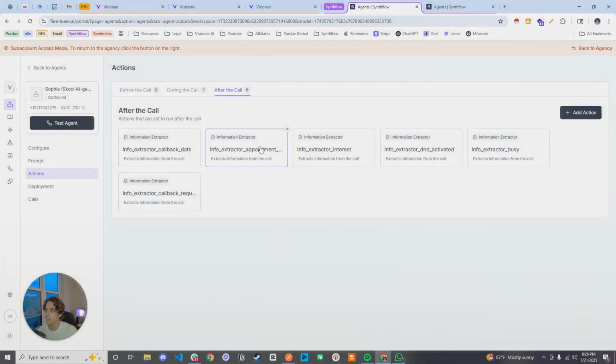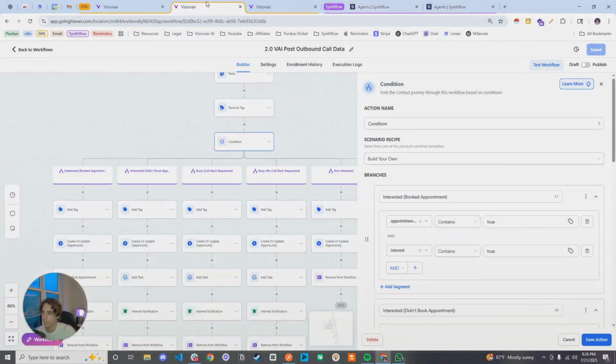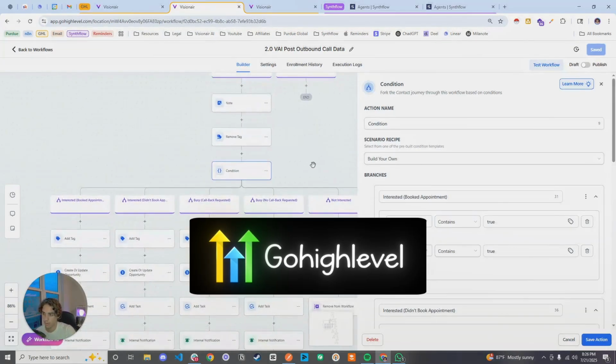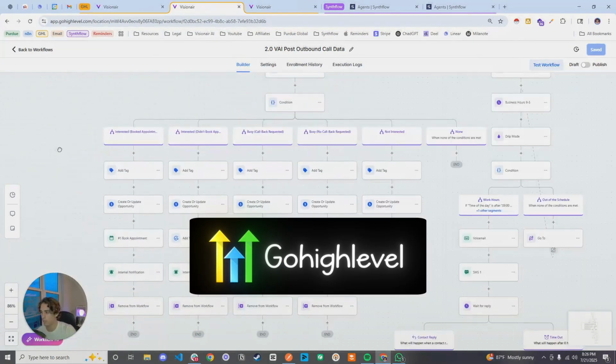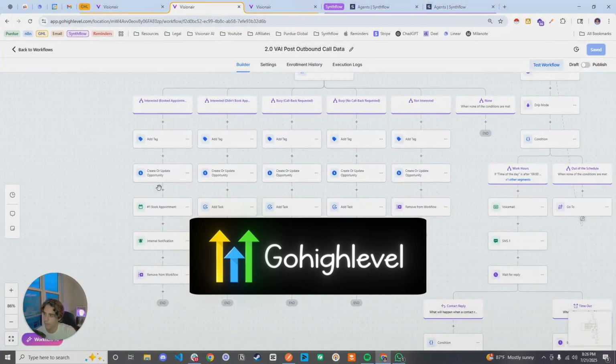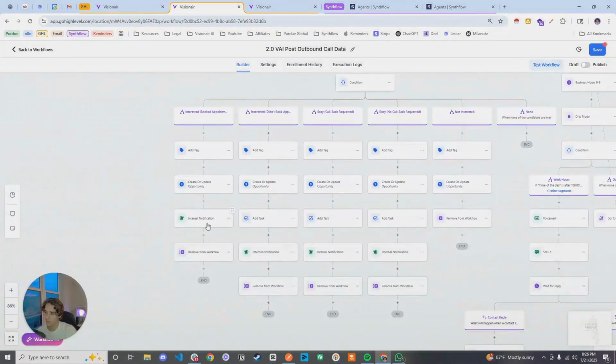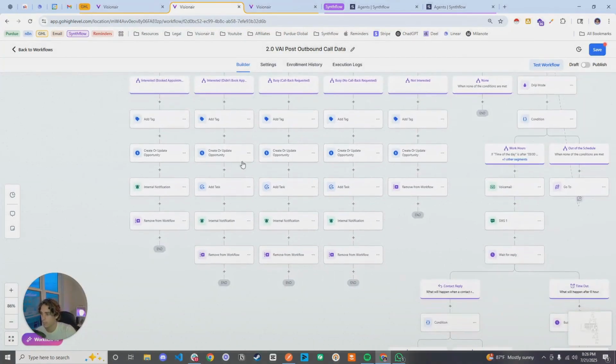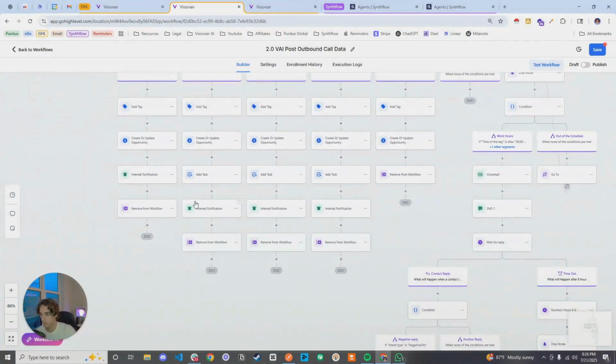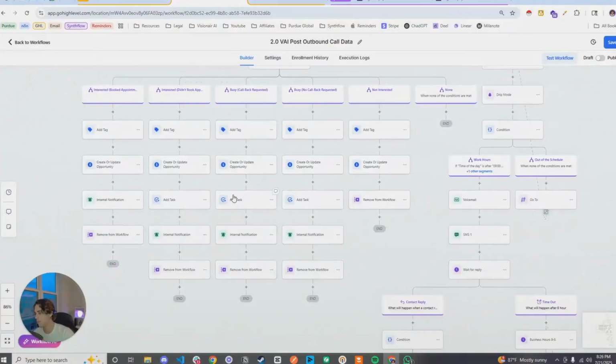And you do all those within there, and it'll be very simple for you guys to have those info extractors after you map them attached to a GoHighLevel workflow right here, which is where it brings them down their respective paths. Now, if they book an appointment, this doesn't need to be here, but if they book an appointment, all you need to do is send an internal notification, right? This person booked an appointment. If they were interested, then you add them into their appropriate pipeline, and then you send an internal notification. And then it's basically the same thing for each of these.